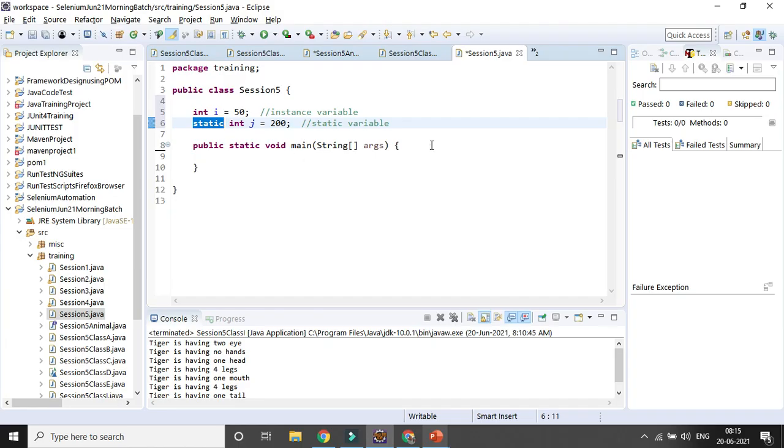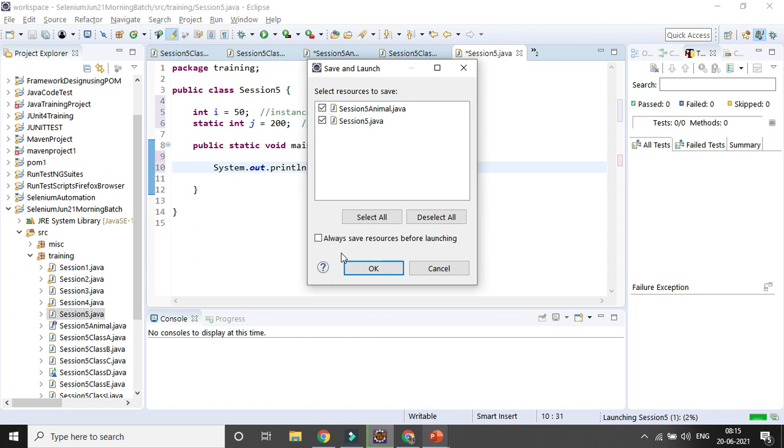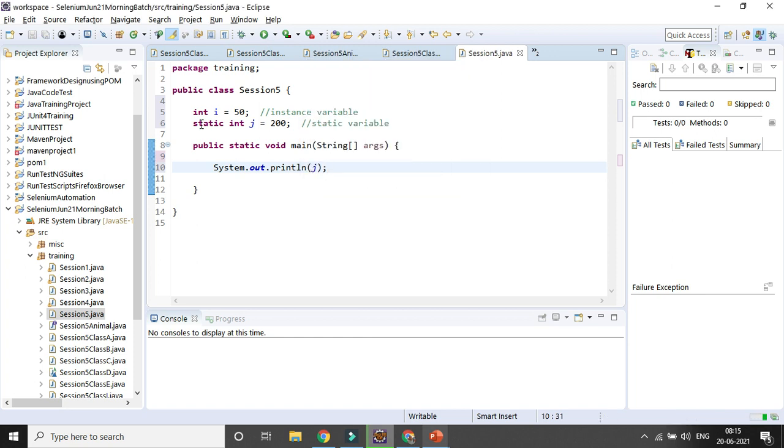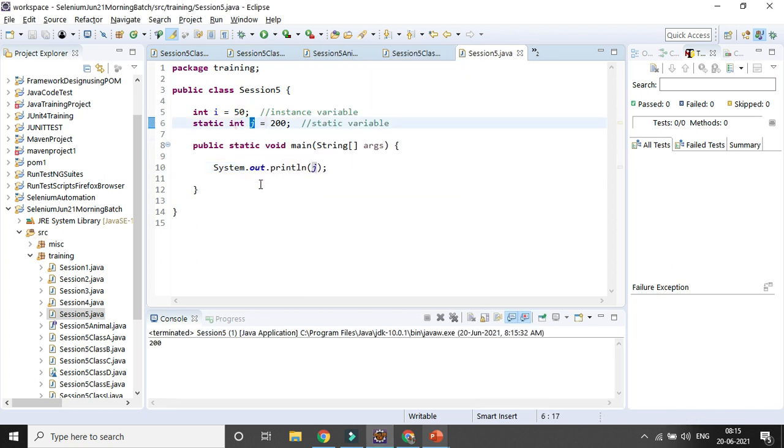So now if you want to access the static member, you can directly access it. If you want to print it out, you can directly print it out, because that variable is static, right? So that can be accessed anywhere without creating an object or instance. So that is the concept of static.